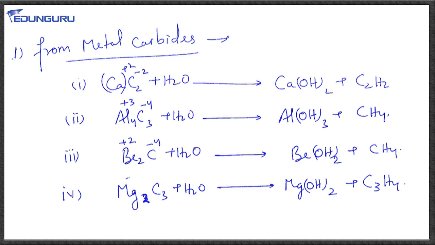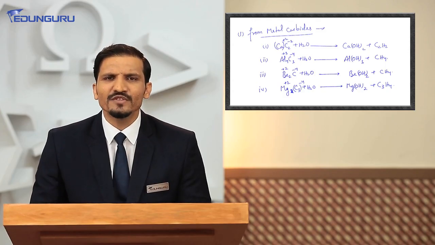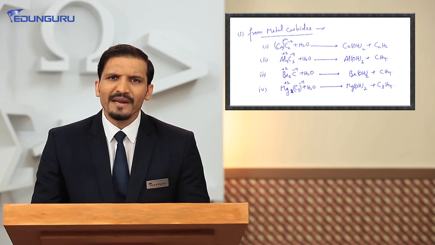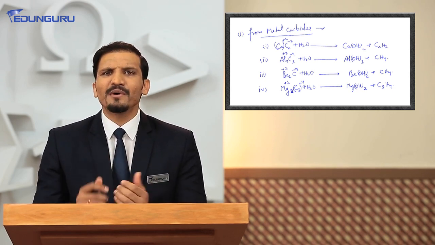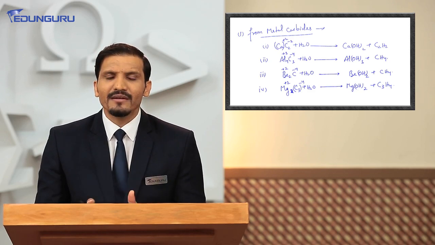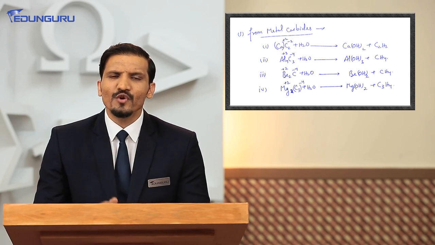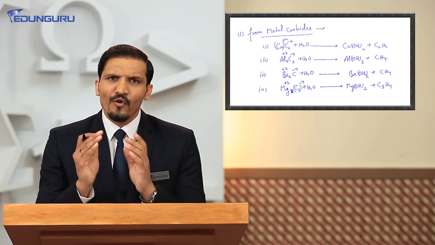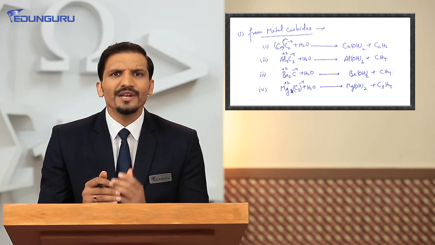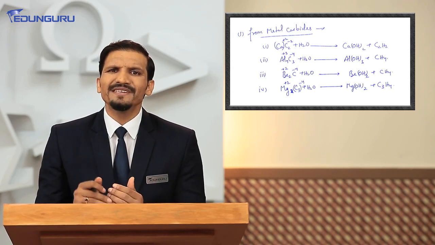In the next case, magnesium has oxidation state +2, and collectively on the 3 carbons there is -4 charge, or individually -4/3. If one carbon has -4/3, we cannot differentiate the number of hydrogen, but if we add all 3 carbons and the charges on them, it is -4 overall. That means 4 hydrogen get added over 3 carbon, and therefore the formula is going to be C3H4.